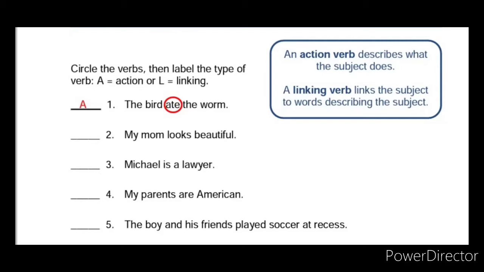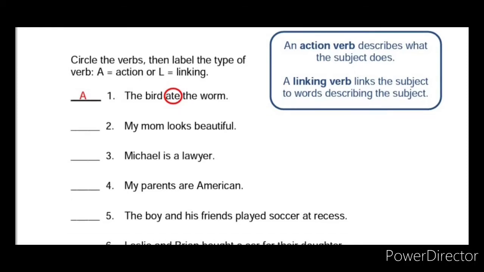If it is a linking verb, you have to mention it as L. See here, the definition is given nearby. An action verb describes what the subject does. So what the subject is doing, that is an action. Whereas a linking verb links the subject and the words that describe the subject, that is the subject complement. So the verb that links the subject and subject complement is known as a linking verb. L should be written for linking verbs and A should be given for action verbs. So one is done for you, that is the first one.